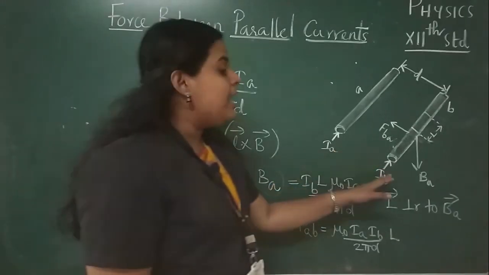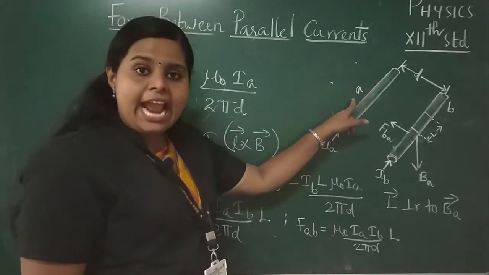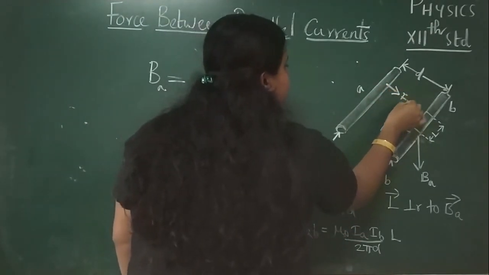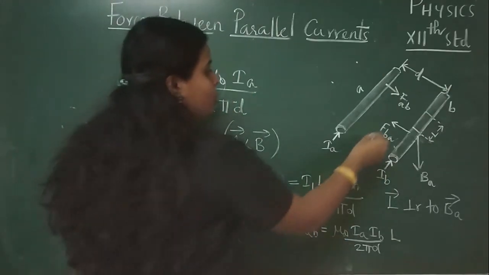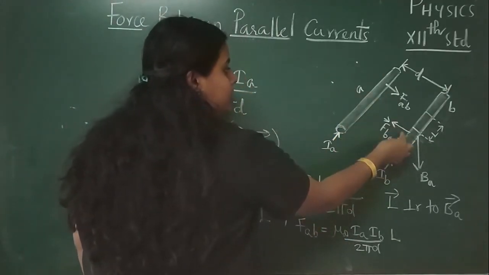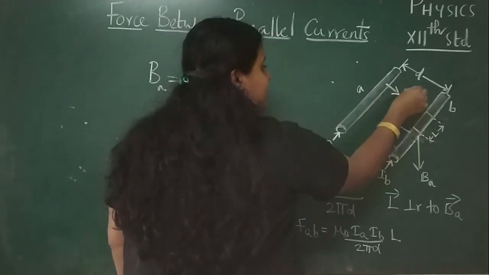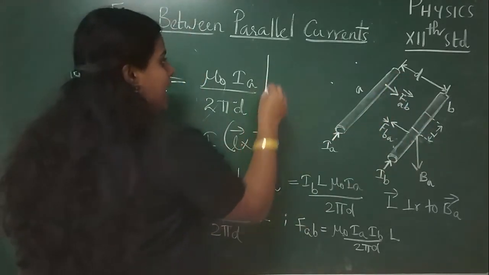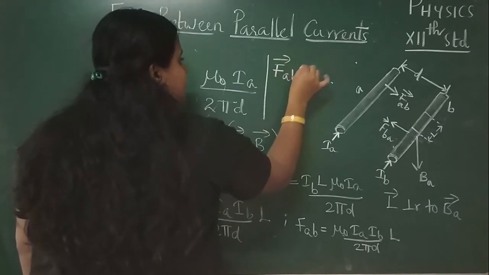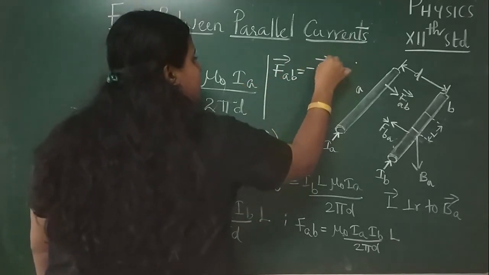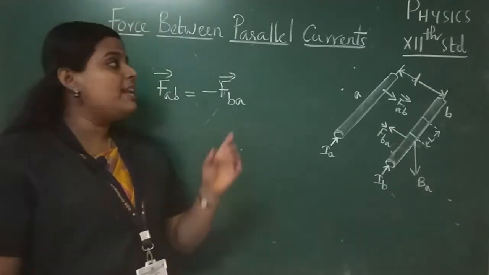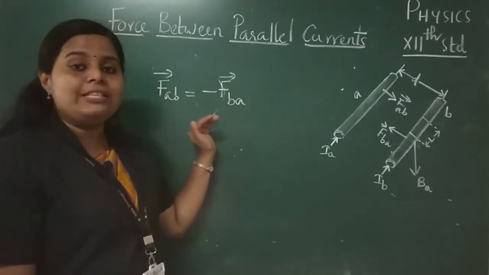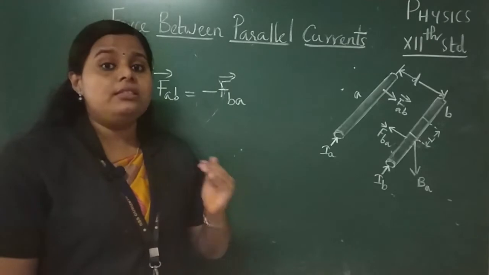Okay, and in the same manner, if we are finding out the force on the conductor A due to the conductor B, the direction of the force will be along this direction. Okay, so FBA is acting along this direction, that is towards A, and FAB will be acting along this direction, that is towards B. So from this it is very clear that we can write FAB is equal to minus FBA. So this expression is consistent with Newton's third law of motion.